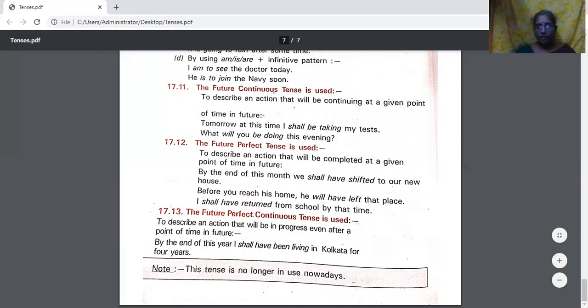So by the end of this year, what is this year? This is 2020. By the end of this year, I shall have been living in Kolkata for 4 years. Or I shall have been living in Mumbai for 12 years. Anyhow, this tense is no longer in use nowadays.